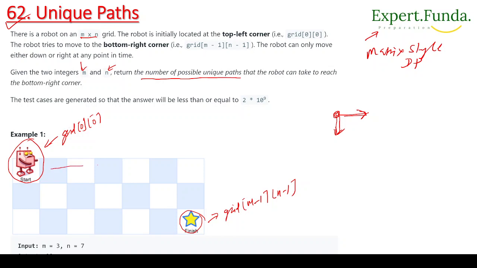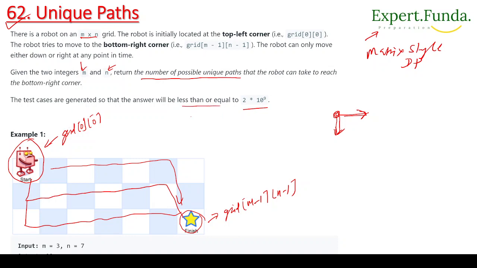Like he can come like this, or he can come down and then go like this, or he can go like this. So there will be many possible paths, and we'll understand how we are going to generate them. Now the test cases are generated so that the answer will be less than or equal to 2 times 10 to the power 9, which we will see later.